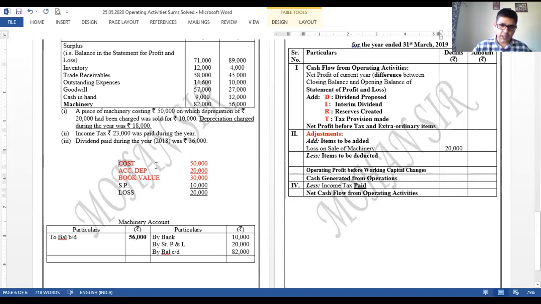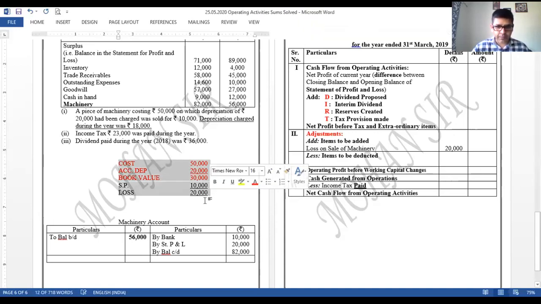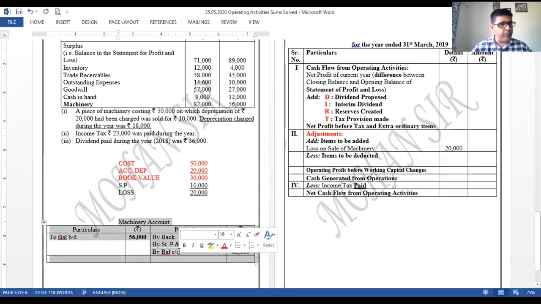20,000. This working is important. We'll be doing it every time. And machine account, whenever an adjustment is there, we'll prepare the machine account every time. Right? Okay. After that, this adjustment I already underlined. Depreciation charged during the year.